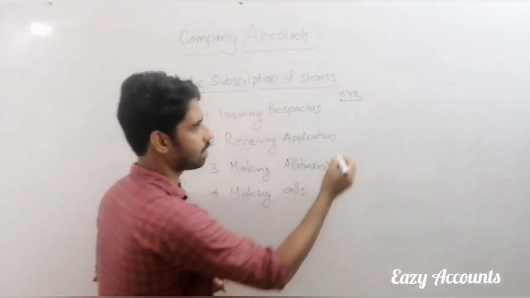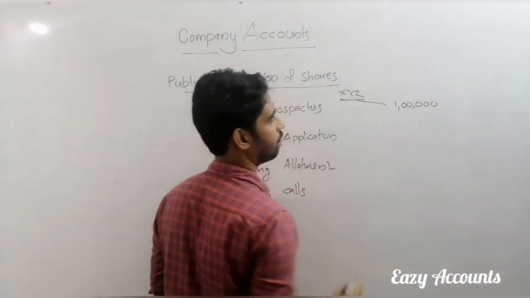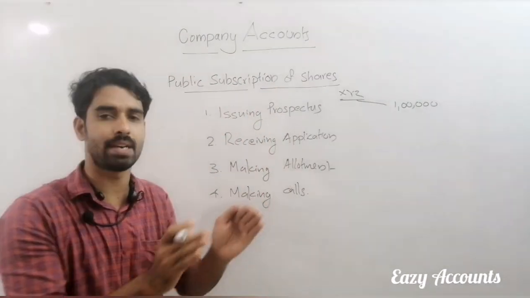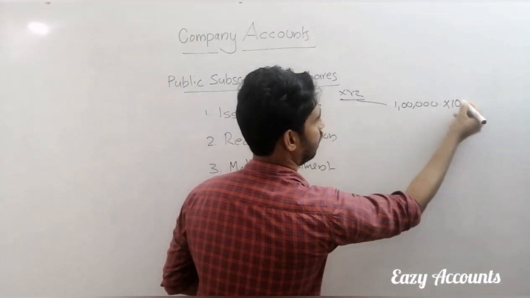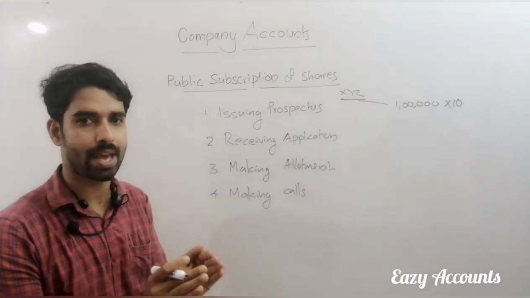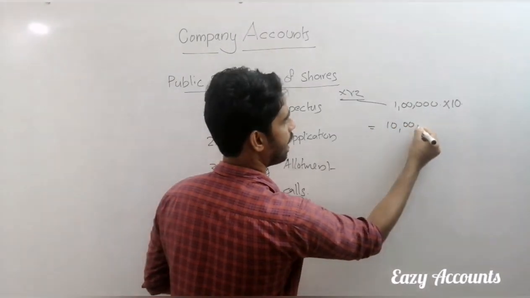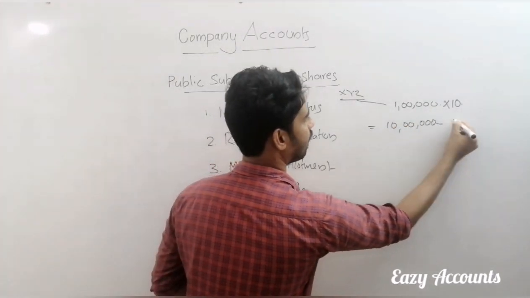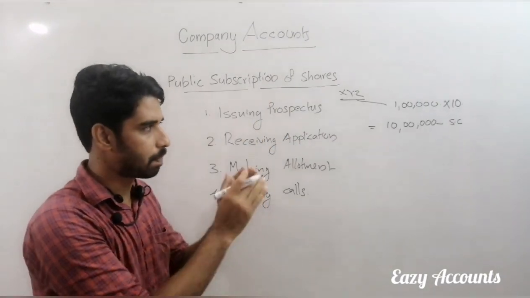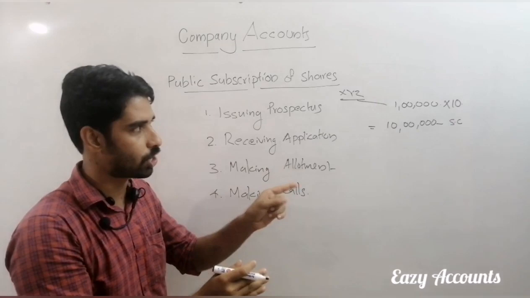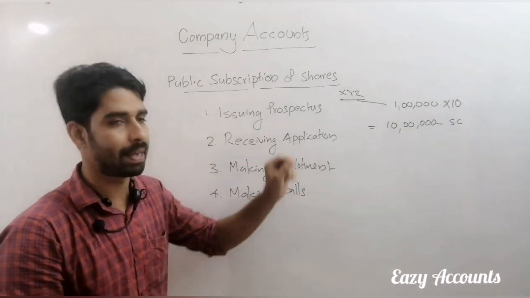That company is ready to issue 1 lakh shares to the public, and the price will be 10 rupees. That is the share amount. That means the company is going to raise 10 lakh rupees of share capital. If the public purchases 1 lakh shares, they can raise 10 lakh rupees share capital.